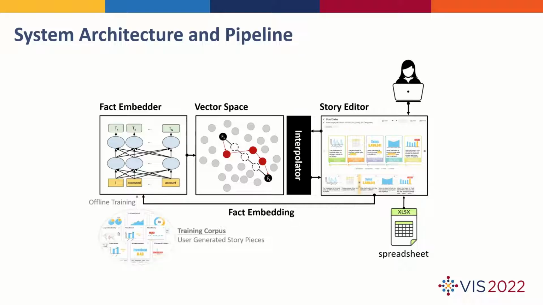Here is the system architecture and pipeline. It consists of 3 major components: the fact embedder, the interpolator, and the story editor. We will cover each of them in turn.